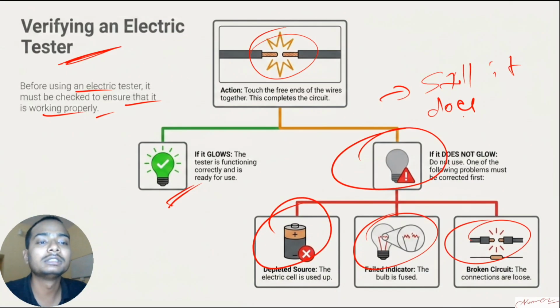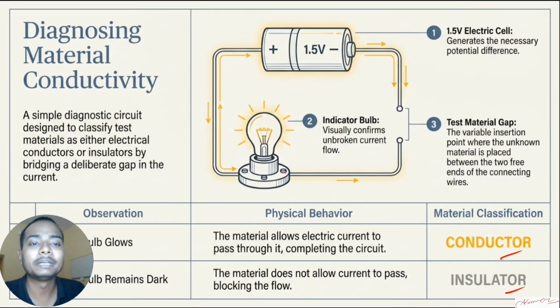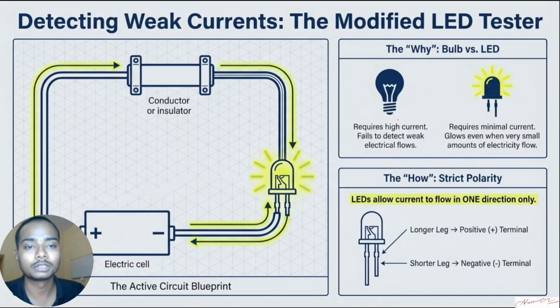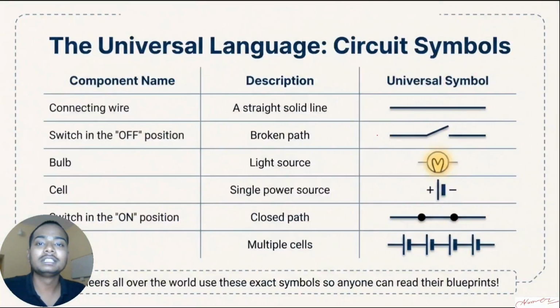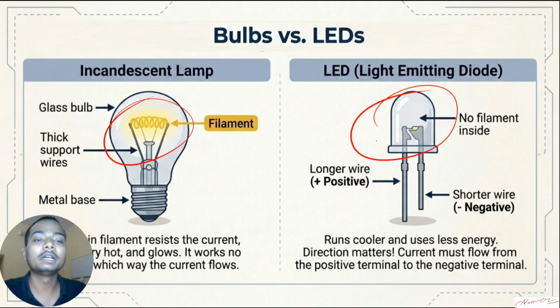Still it does not work. Then in that case, what will you do? Let's say you kept a metal spoon there. Still the bulb is not glowing. That may happen because you are using an incandescent bulb. What I told when I was teaching in this slide, this bulb requires more energy to glow and this bulb requires less energy.